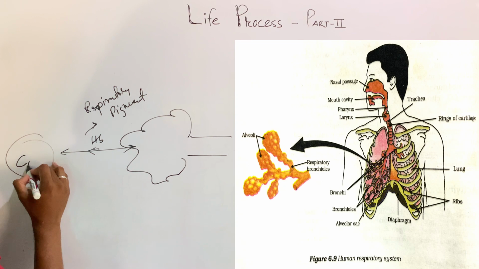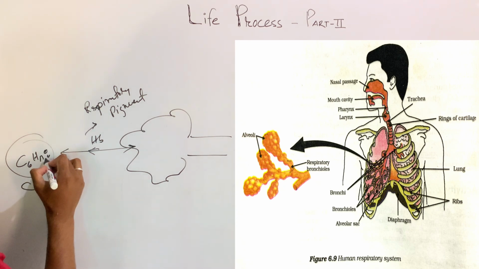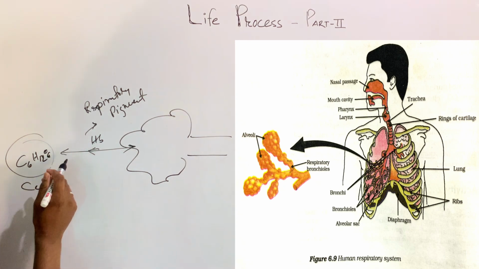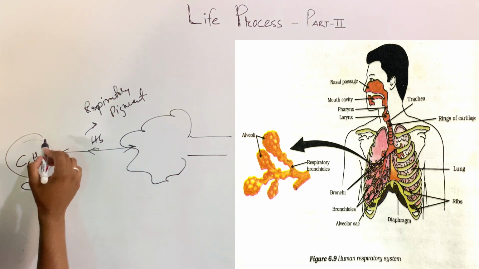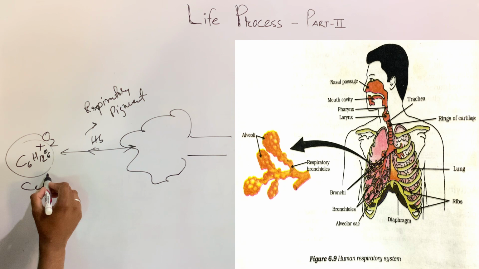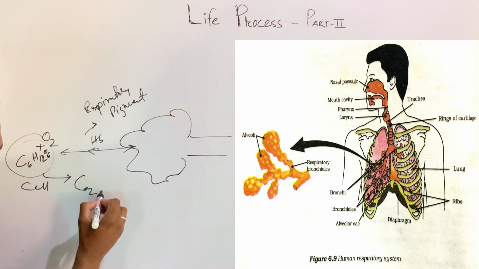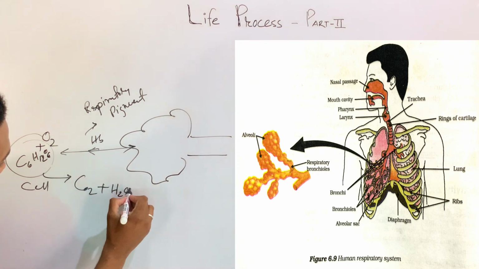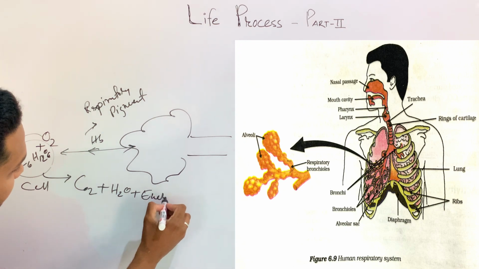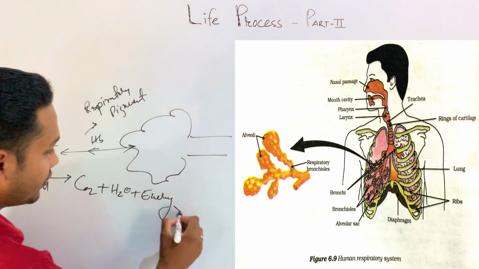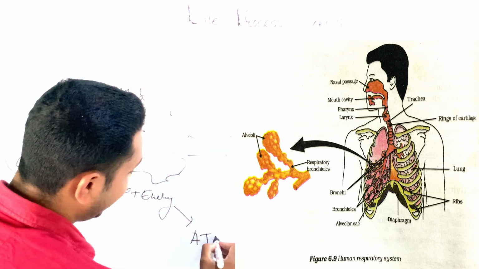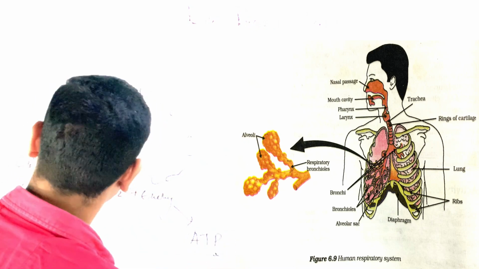Inside the cell, what exists? C6H12O6. In the cell, but the cell cannot directly absorb that. It requires oxygen. Whenever oxygen mixes with this, it gives us what? Carbon dioxide plus water plus energy. That energy is stored in our body in the form of ATP. I'm going to discuss this ATP.